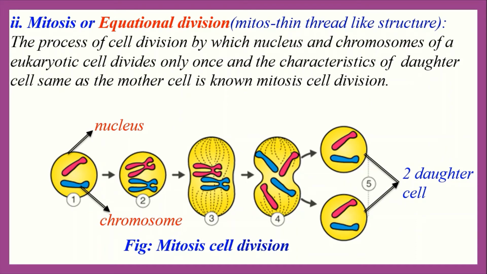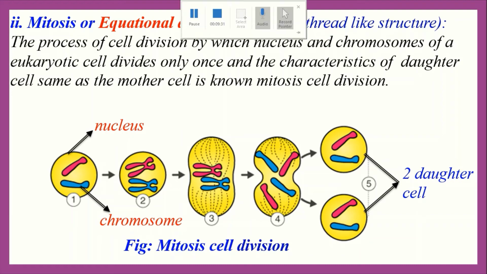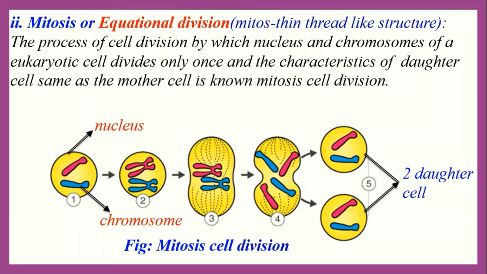Here is a question: eukaryotic organism, but in where? Okay, we can say that mitosis cell division takes place in body cells or somatic cells of all eukaryotic organisms. Okay everybody, now let's see the figure.